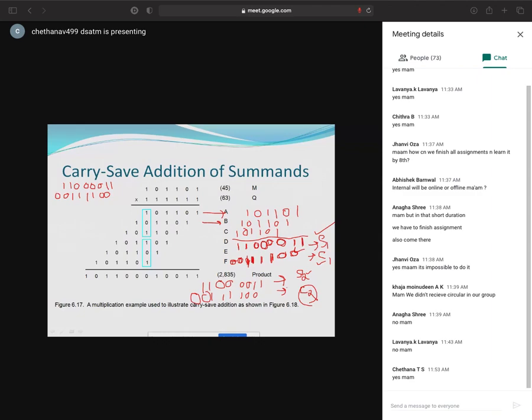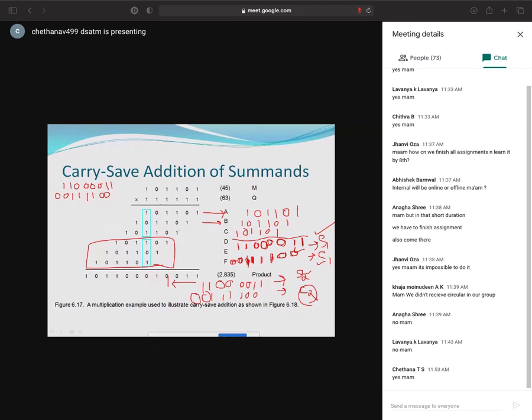Plus S2. See the S2, where it will start. Whenever I am adding, how many bits do you have to leave? After 3 bits, the fourth bit you have to start your resultant, right?